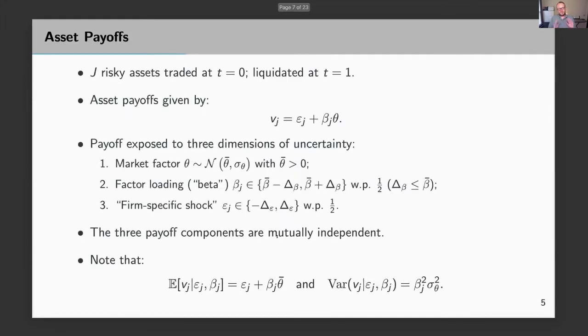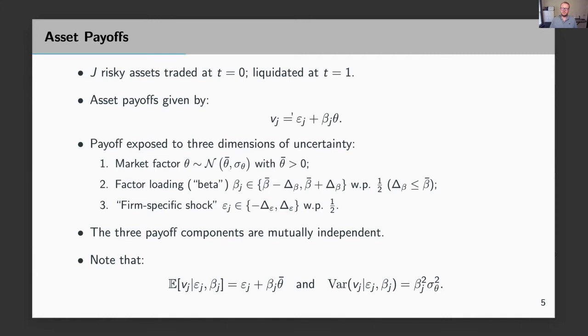Okay, so the model that we consider is actually very simple. It's a static trading model. There's a single trading stage at t equal to 0. There are multiple assets. We're going to see in a second that we make assumptions so that this actually simplifies to an asset by asset analysis. And then at t equal to 1, the assets are liquidated and the economy ends.